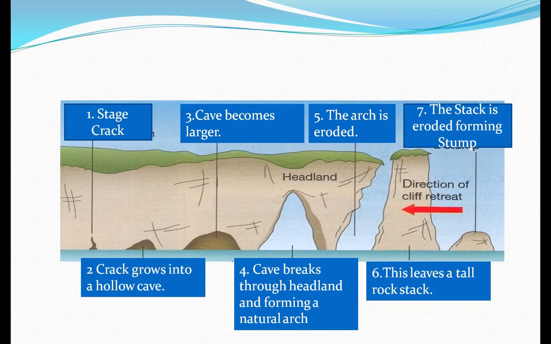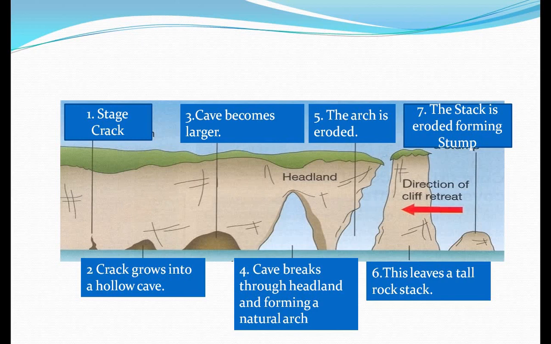Look at the first stage. The continuous movement of the seawater, the continuous striking of the water on the rocks, forms cracks. Understood, beta? With the passage of time, these cracks become larger and larger.